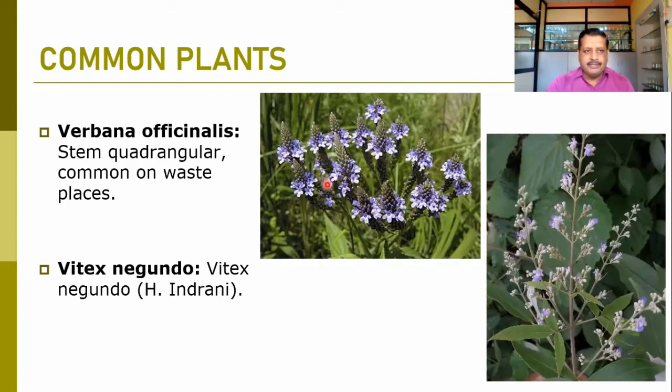These are the garden plants, Verbena officinalis. The stem is mostly quadrangular and it commonly grows in waste areas where we can find it. And Vitex negundo, which we call Nirgundi. So it is a common plant in our region also, Nirgundi or Nirgudi. It is a garden plant, but it can be a wild plant in our region.